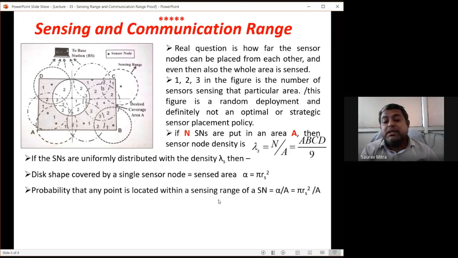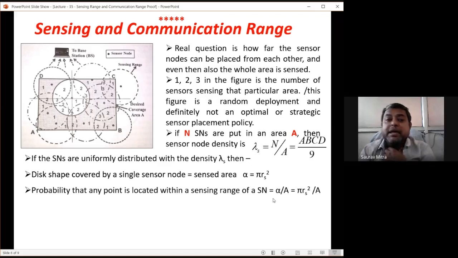Is located within a sensing range, that is equal to alpha by A. Okay, so pi RS square is the area of one sensor's sensing range, and capital A is the overall area to be sensed. That means pi RS square by A, the sensed area divided by the coverage area. That is the probability.